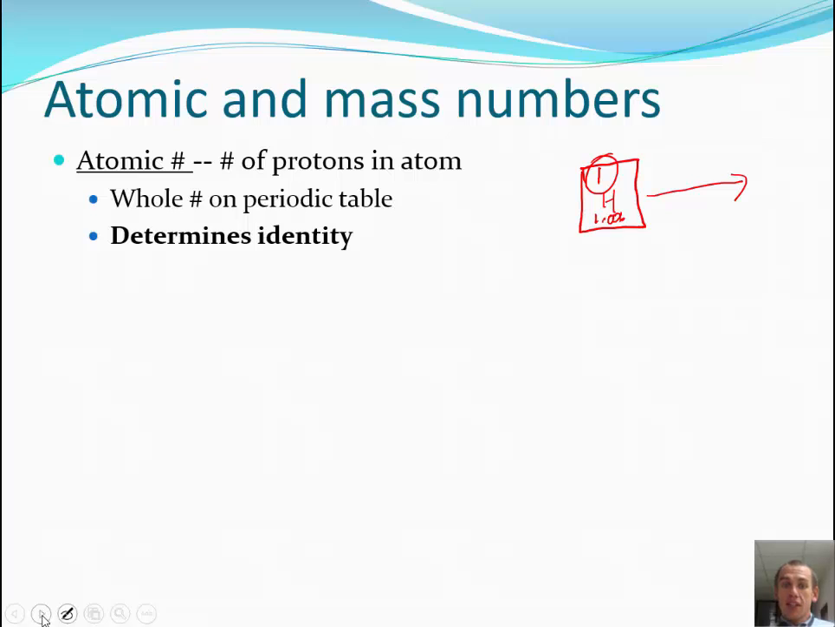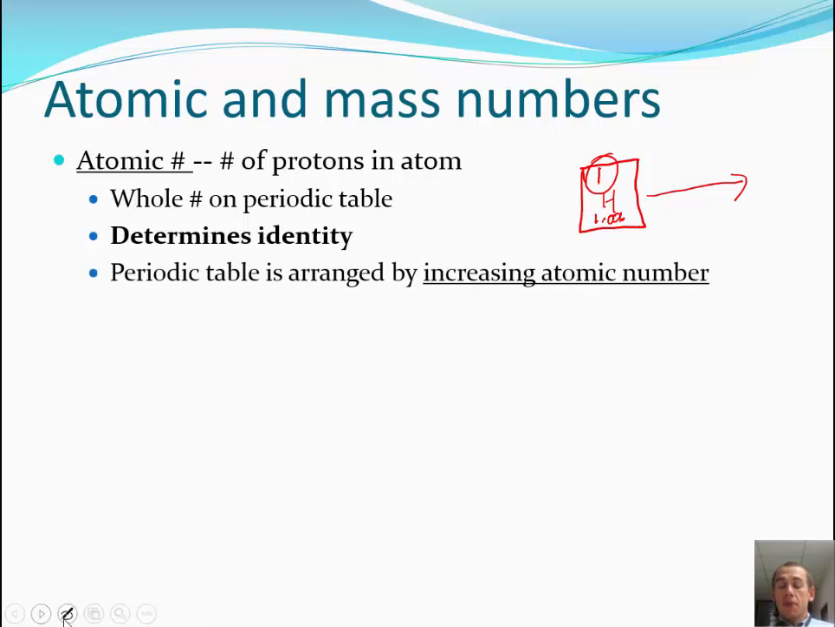And remember, the protons tell us what the element is. And the periodic table then is arranged by increasing atomic number. As you move from left to right, it goes up by 1. Every time you start over on a row, you're increasing the atomic number.